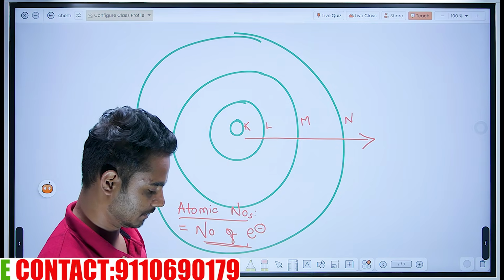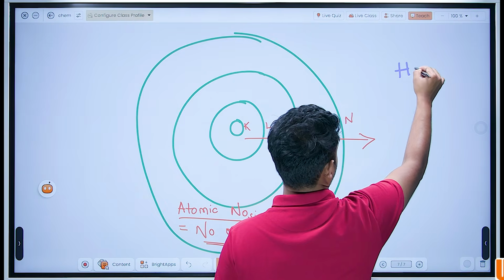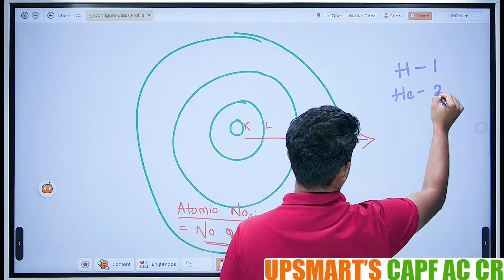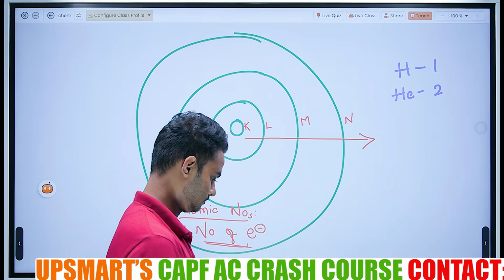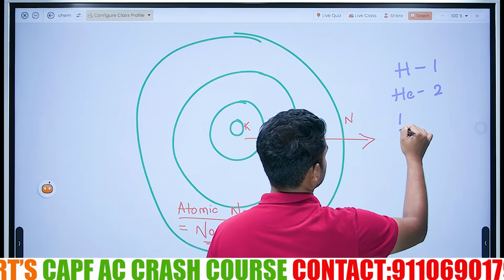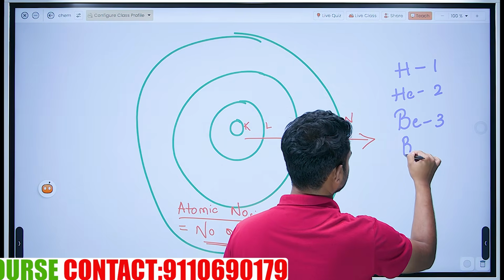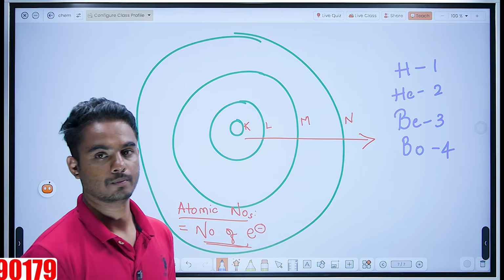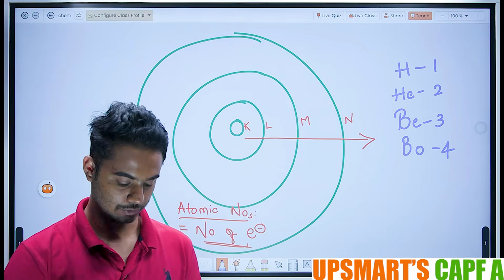Now, what happens is, hydrogen has 1 electron, helium has 2 electrons, lithium has 3, beryllium has 4. Understood, right? This is how it goes.